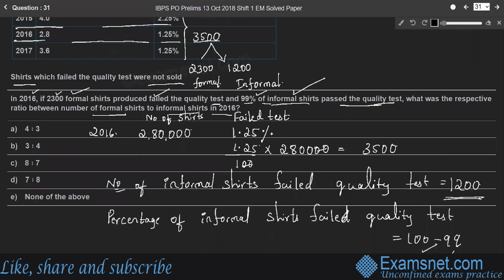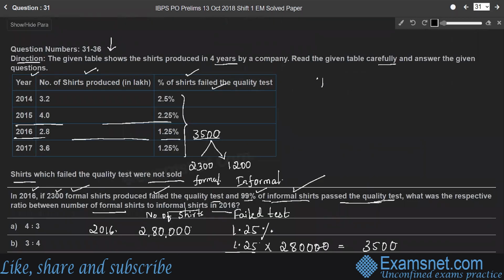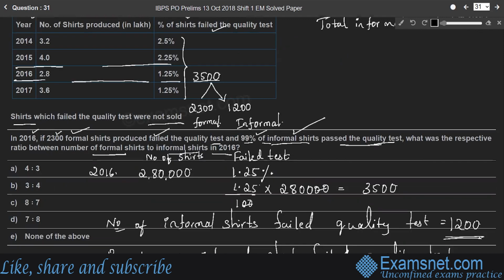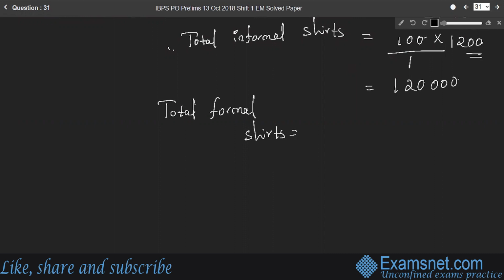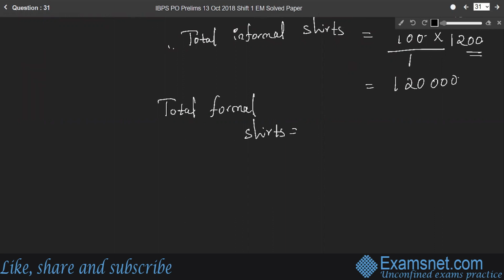Therefore, what is the total number of formal shares? We are not considering whether they failed or passed, only the total formal and informal shares.